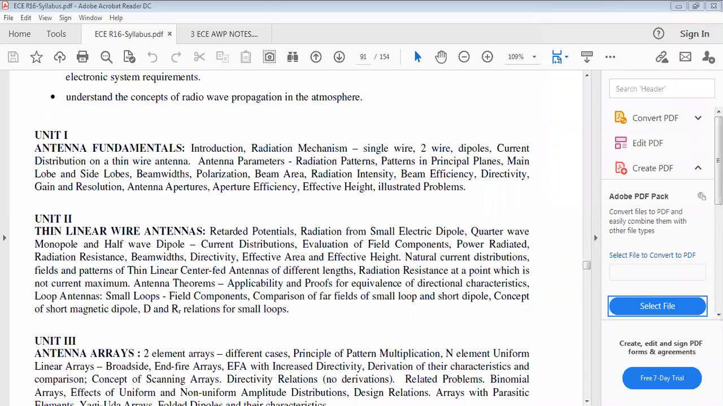Next, loop antennas, but I didn't discuss loop antennas in unit 2. Why? Because that comes under units 4 and 5. That's why I hold that concept for there.